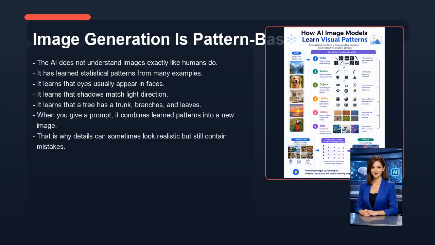Now let's look at how image generation is pattern-based. The AI does not understand images exactly like humans do. It has learned statistical patterns from many examples. It learns that eyes usually appear in faces. It learns that shadows match light direction. It learns that a tree has a trunk, branches, and leaves. When you give a prompt, it combines learned patterns into a new image. That is why details can sometimes look realistic but still contain mistakes.